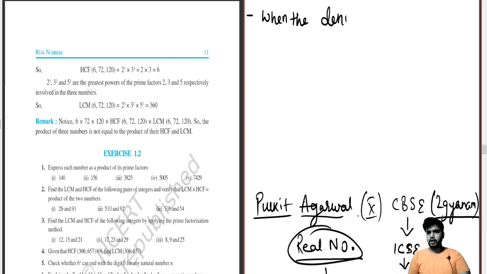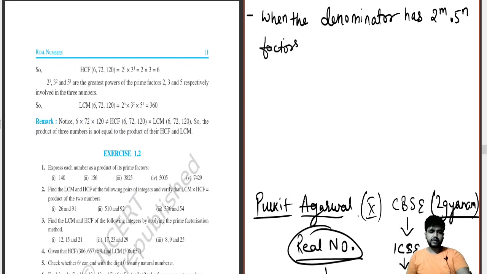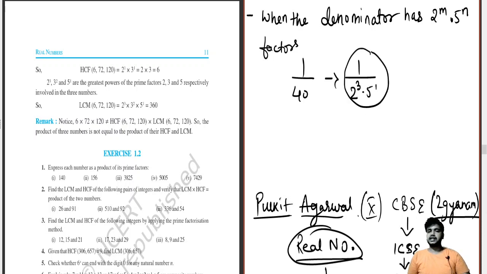I will go with the basic definition: when the denominator has 2 to the power m into 5 to the power n factors. This is the most important thing you have to understand. What do you mean by that? Like 1 by 40, this comes under the pattern of 1 by 2 to the power 3 into 5 to the power 5. So this is basically the pattern.